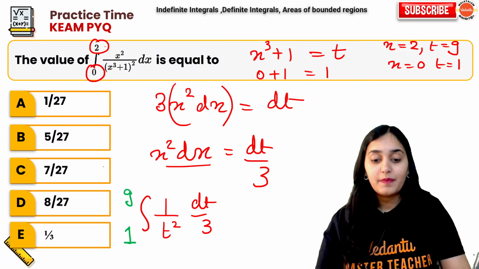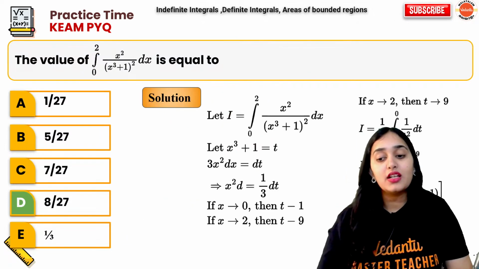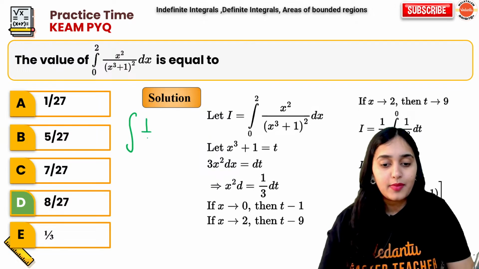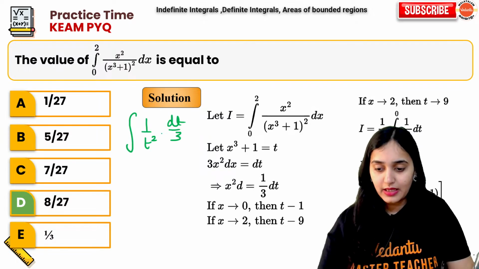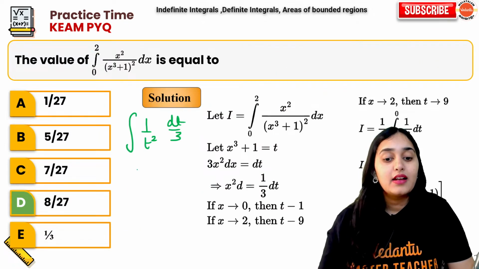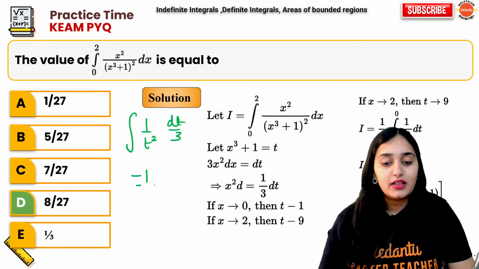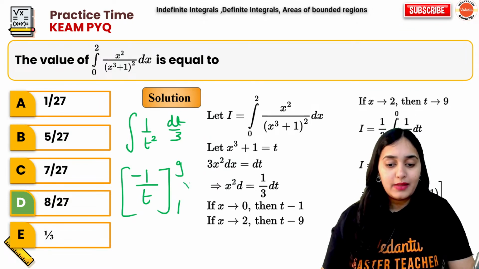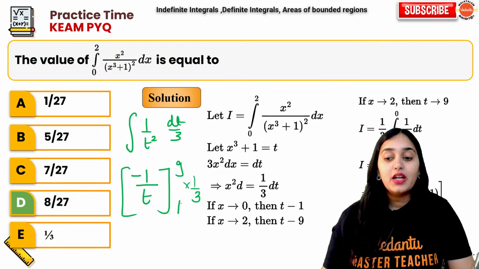Hi Albin. Now you do the integration. So integration of 1 upon t square with respect to dt upon 3, right? Yeah. Is minus 1 upon t from 1 to 9, now multiplied by 1 by 3.